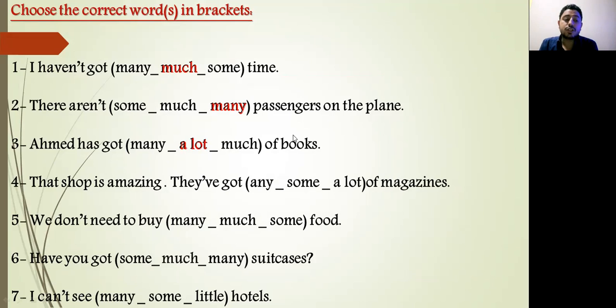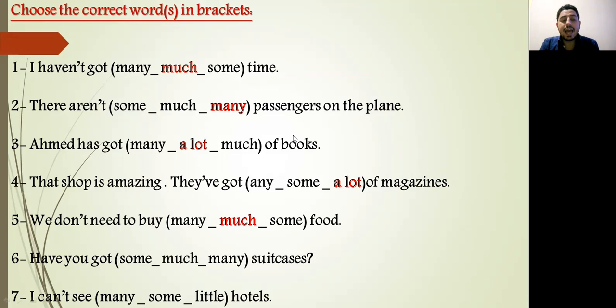Number 4, that shop is amazing. They have got space of magazines. Any of magazines, some of magazines, or a lot of magazines. Sure, a lot of magazines. Number 5, we don't need to buy many food, much food, or some food. We don't need to buy much food. Very good, because food is an uncountable noun and we use much with the uncountable nouns.